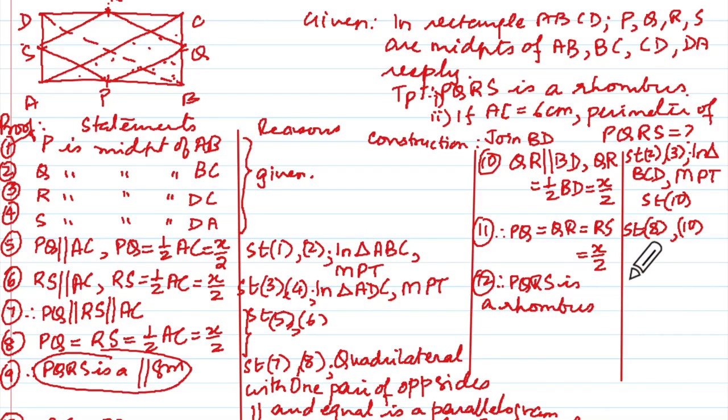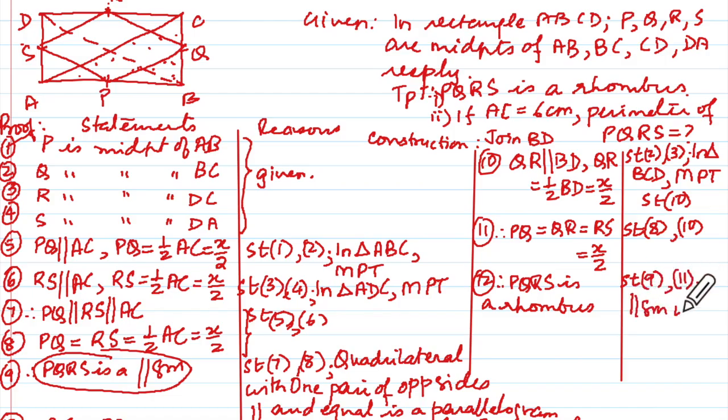And what will I say as the reason here? Statement number 9, which said it's a parallelogram, and 11, which says the three sides are equal. Can you see that? Yes, ma'am. And what else will you write?